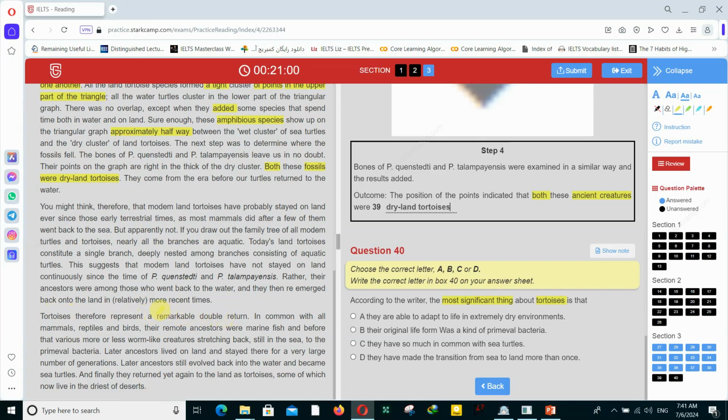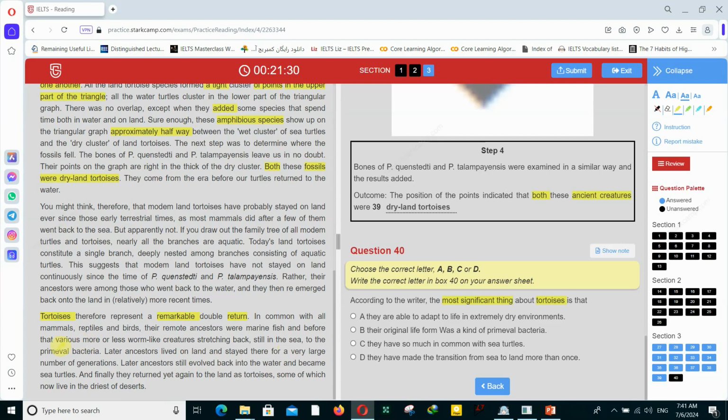Here, remarkable. Tortoises, therefore, represent a remarkable double return. In common, actually, this is the returning to what? To sea or to land. In common with all mammals, reptiles, and birds, their remote ancestors were marine fish, and before that, various more or less worm-like creatures stretching back still in the sea.